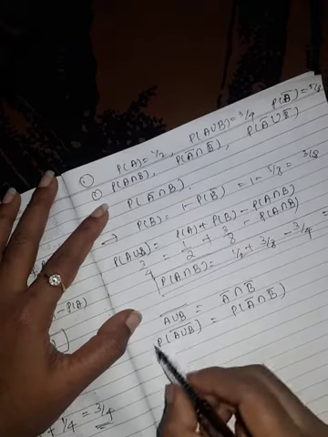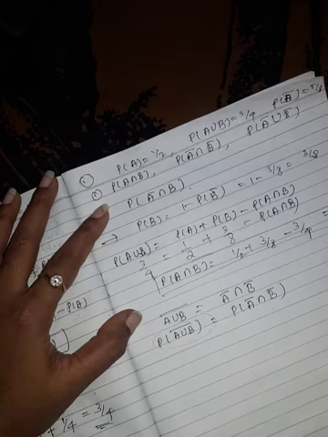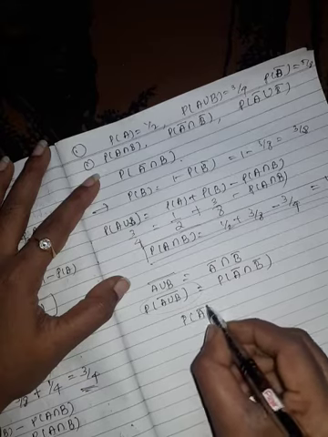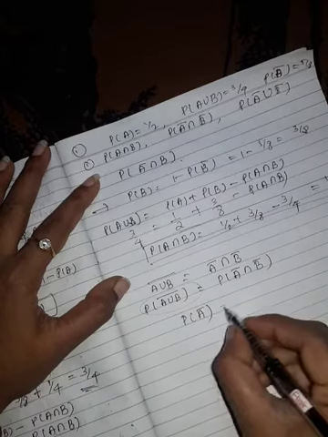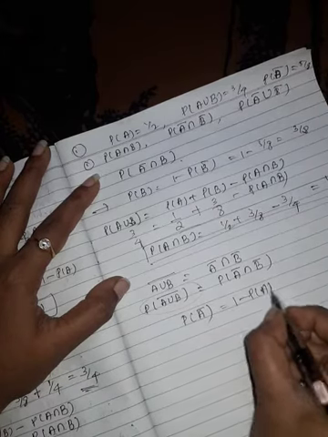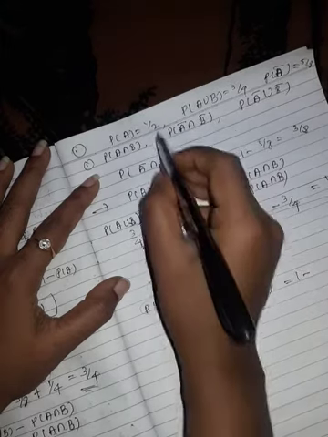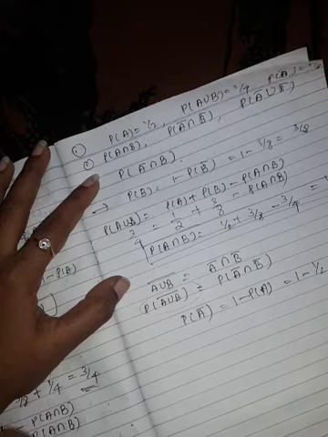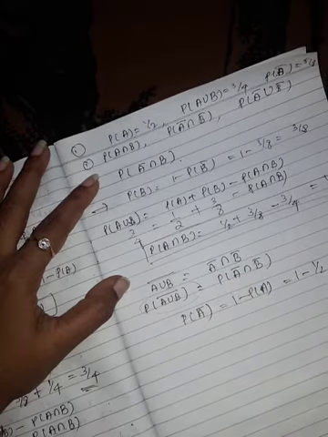Now I want this term. So first for this I find probability of complement of A, which is 1 minus probability of A. So 1 minus, what is the probability of A? 1 by 2, which is also 1 by 2. Probability of A complement is 1 by 2.